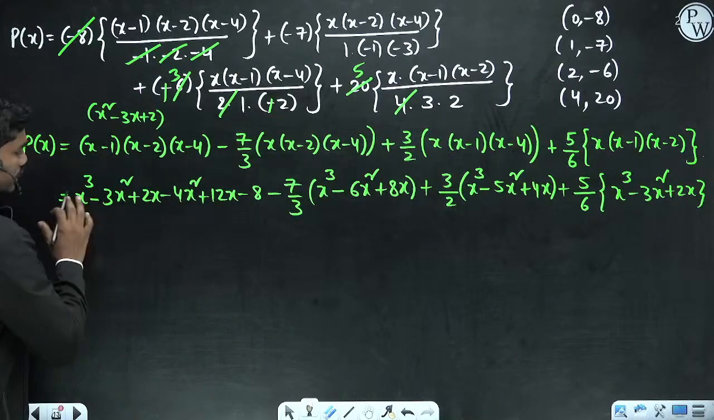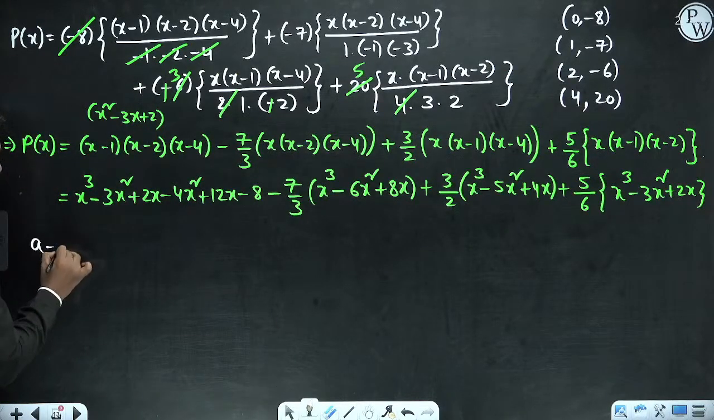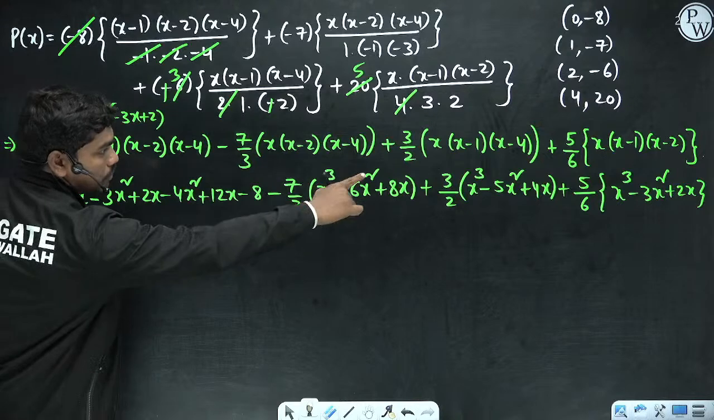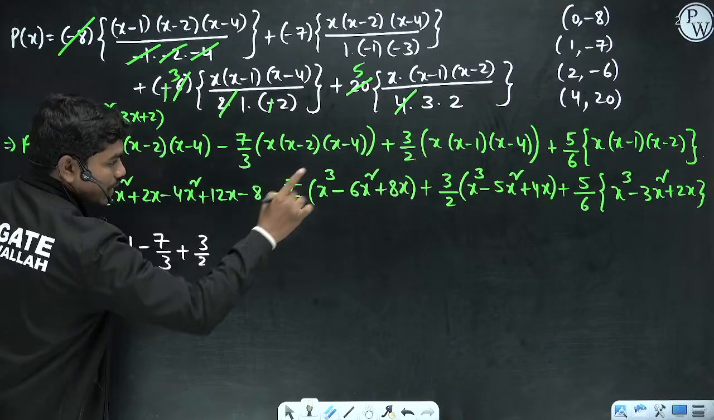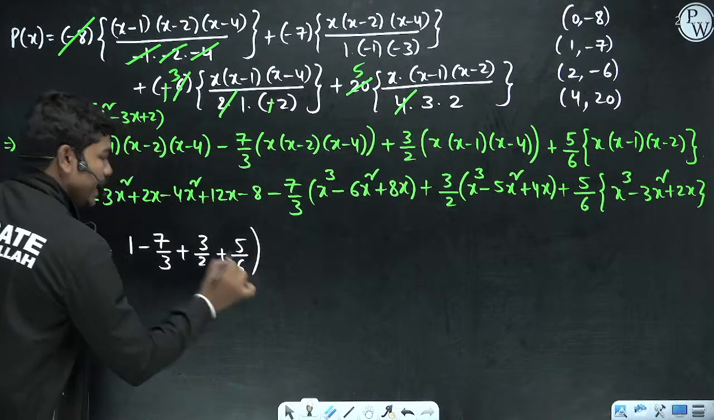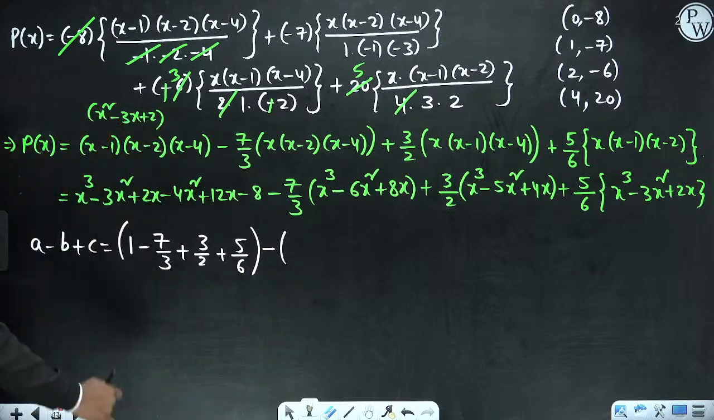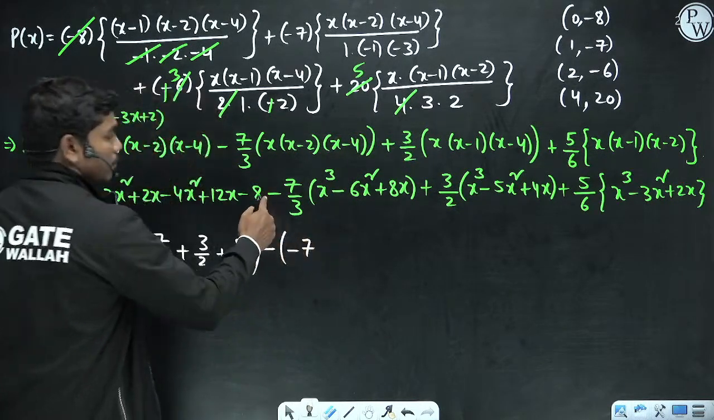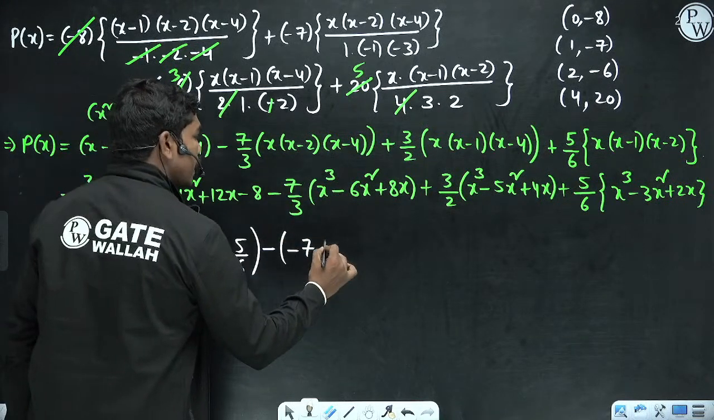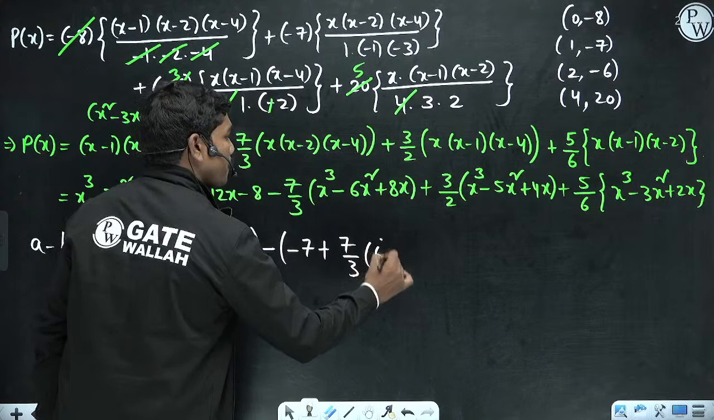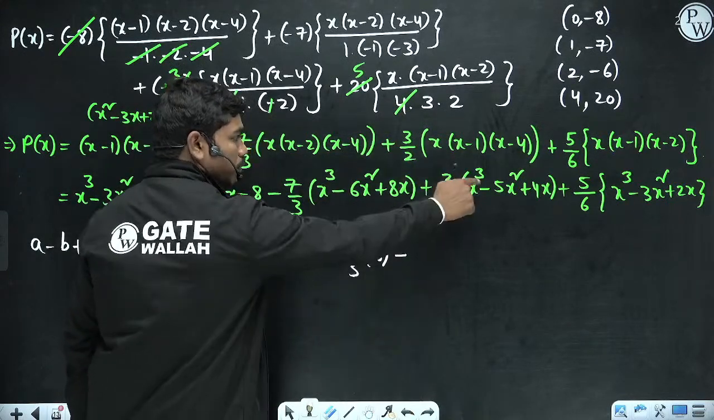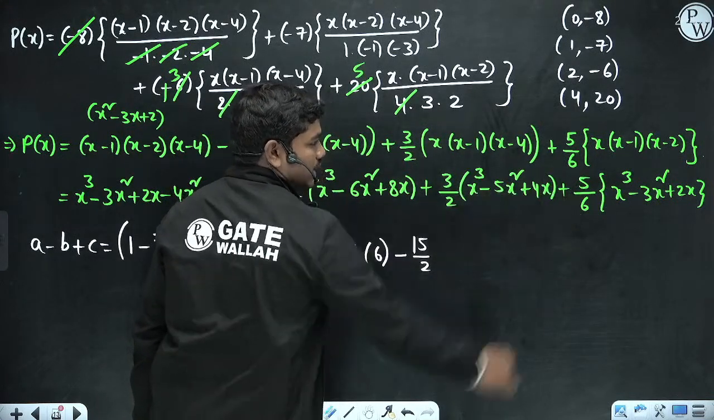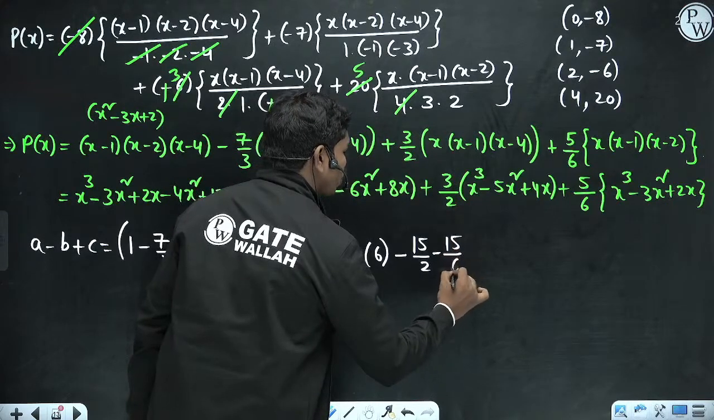So what is the coefficient of x cube here? a minus b plus c is equal to 1 minus 7 by 3, then plus 3 by 2 plus 5 by 6. These are the coefficients of x cube, which is a here. Minus, now b is nothing but the coefficient of x square. So minus 3 minus 4, minus 7, minus 7 by 3 into minus 6, so plus 7 by 3 into 6, then minus 15 by 2, then minus 15 by 6. So this is the coefficient of x square.